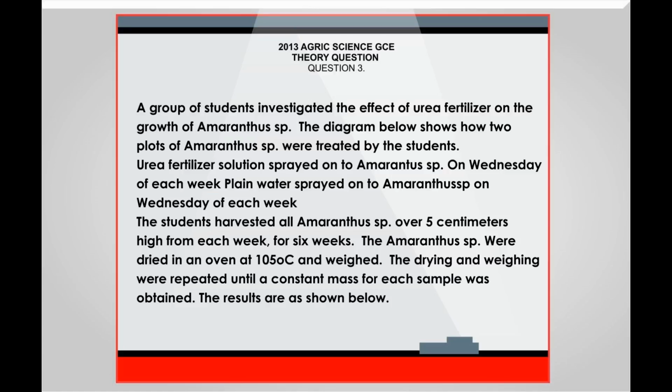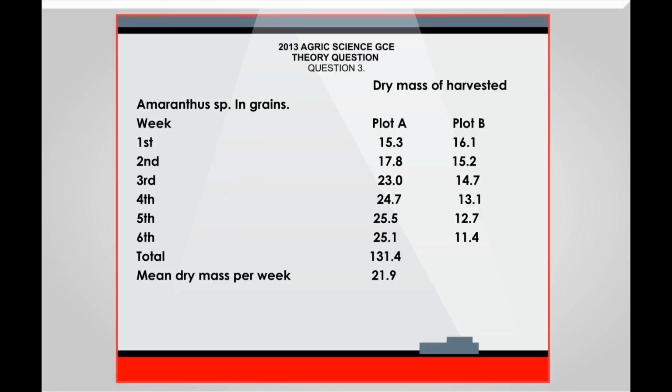The students harvested all Amaranthus sp over 5 centimeters high from each week for 6 weeks. The Amaranthus sp were dried in an oven at 105 degrees Celsius and weighed. The drying and weighing were repeated until a constant mass for each sample was obtained. The results are as shown below. Dry mass of harvested Amaranthus sp in grams.